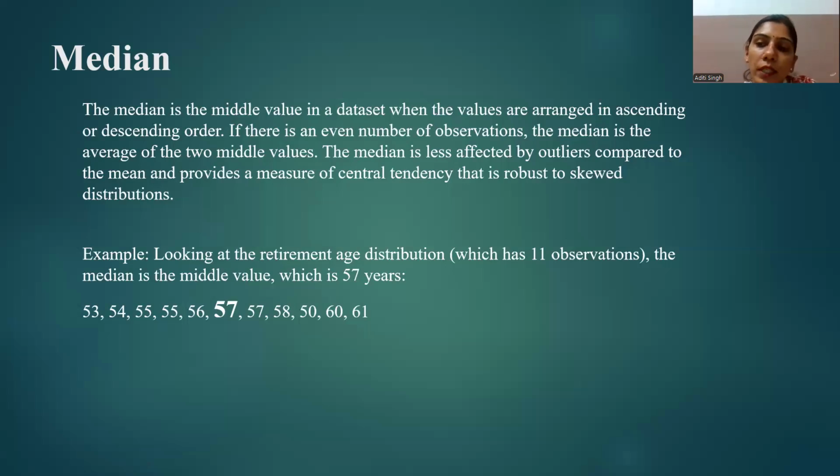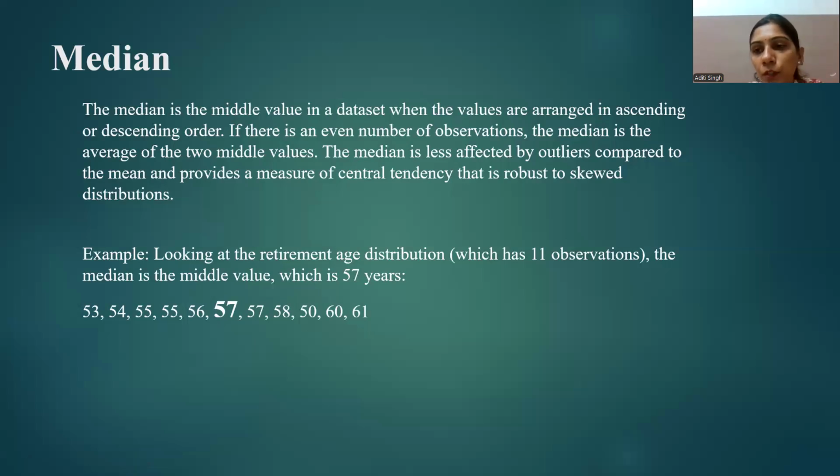So the median is basically the middle value in a distribution when the values are arranged in ascending or descending order. In this example, the median is 57, as it is the middle value or the center point of the series. So the median basically divides the distribution in half.